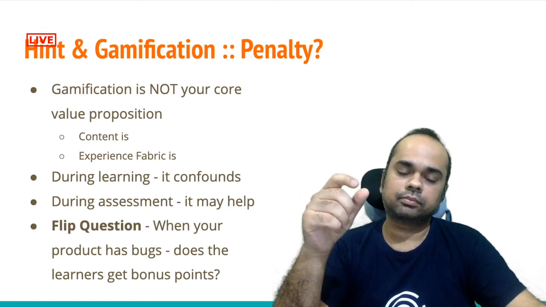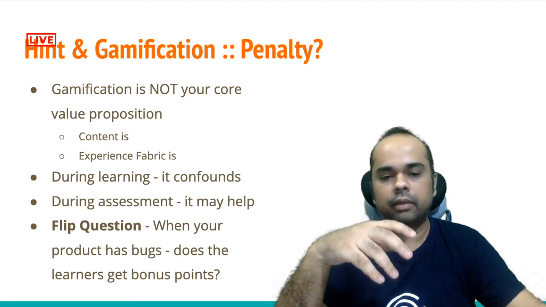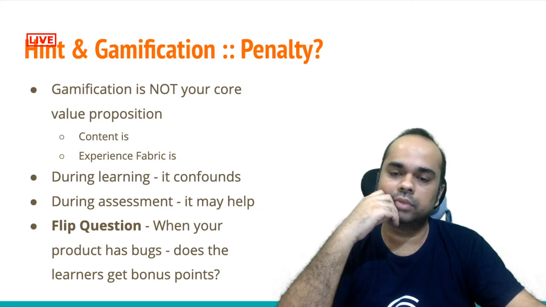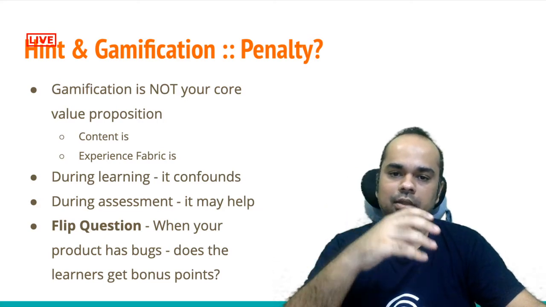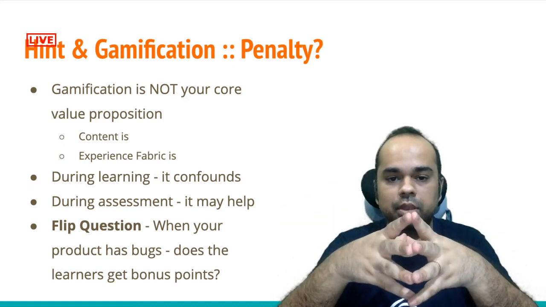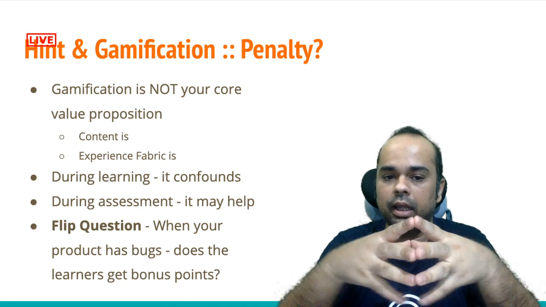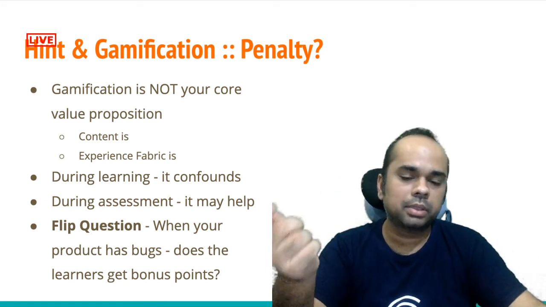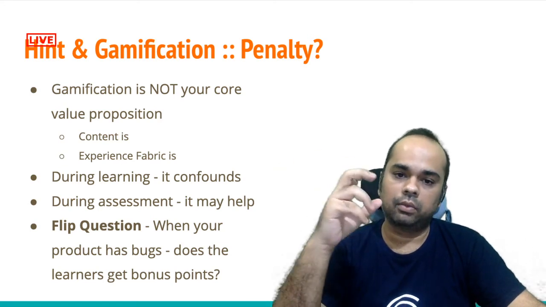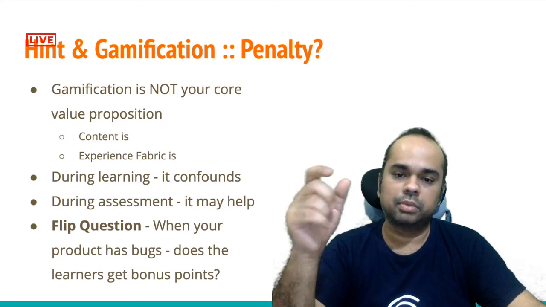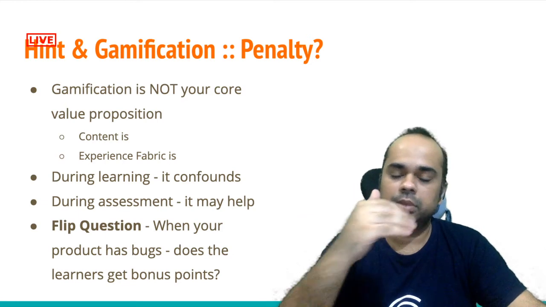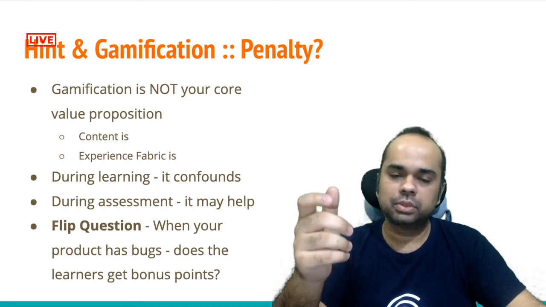During learning, having a hint and having a penalty for using it or not using it can actually have some sort of a confounding effect. You typically cover a small body of work, and then you ask a question, and then you ask for some sort of a response, and the person is not able to give it, and you give a penalty. That's probably not the best thing to do, because maybe you don't know the motivation level, or the level of expertise, stage and state of the learner. So it definitely confounds.